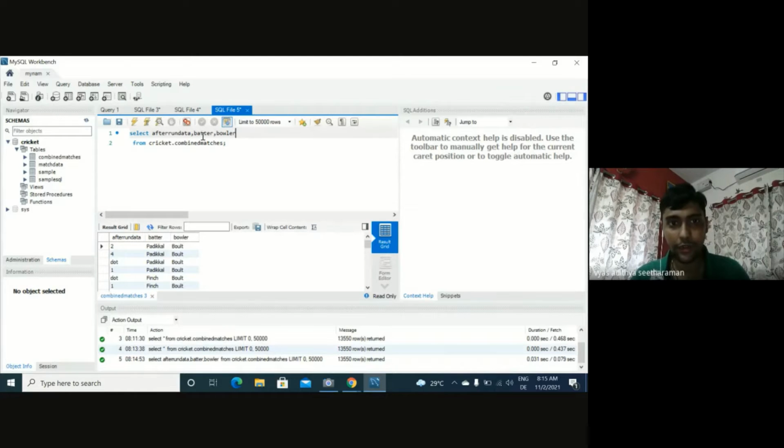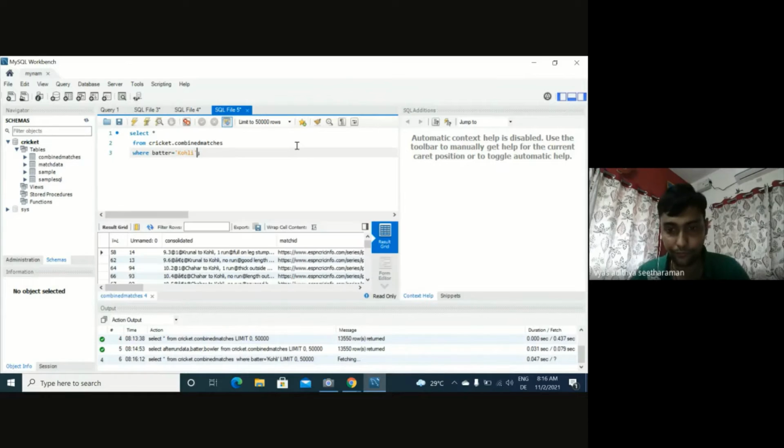For that, I'll go back to the select star format. And then in the condition, I will put where batter, right? Batter is the column where you can find the name Kohli. Batter is equal to, and then you can put Kohli in single quotes. Okay, so it says find me all the rows where the name of the batter is Kohli.